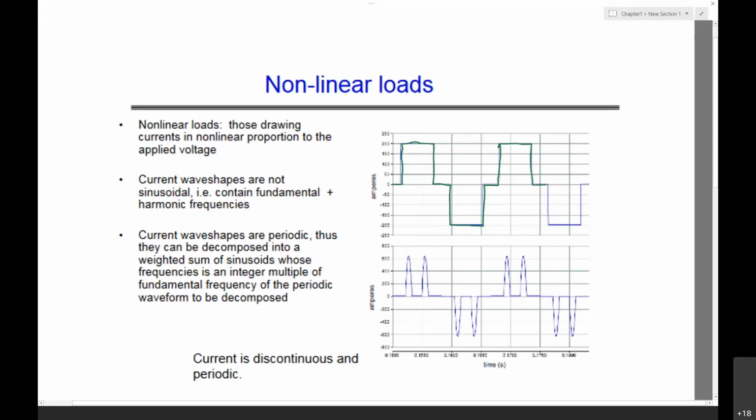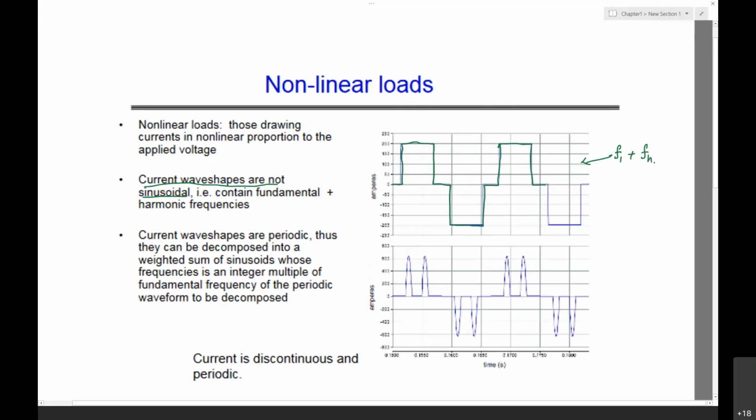The current waveform is not sinusoidal, and it contains harmonics. This particular waveform contains the fundamental signal plus the harmonic frequency components also.